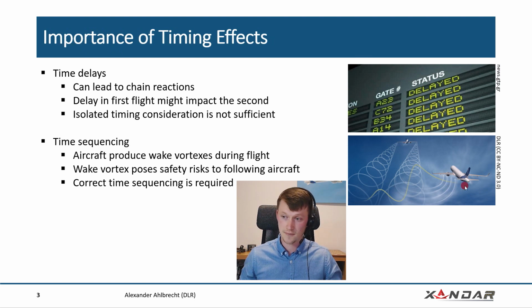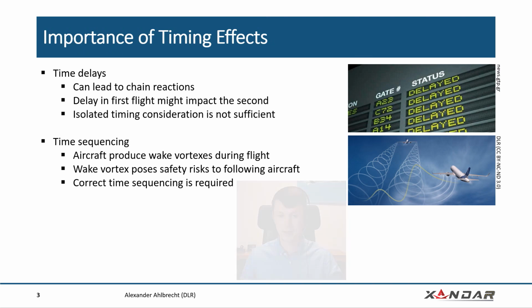If a following aircraft takes off and flies into such a vortex, it is possible that it experiences a different lift on the wings, which might lead to a roll of the aircraft and even potentially an accident. So here, a correct time sequencing of when the aircraft take off is required, especially for sequences such as a large aircraft starts and then a smaller aircraft follows up.